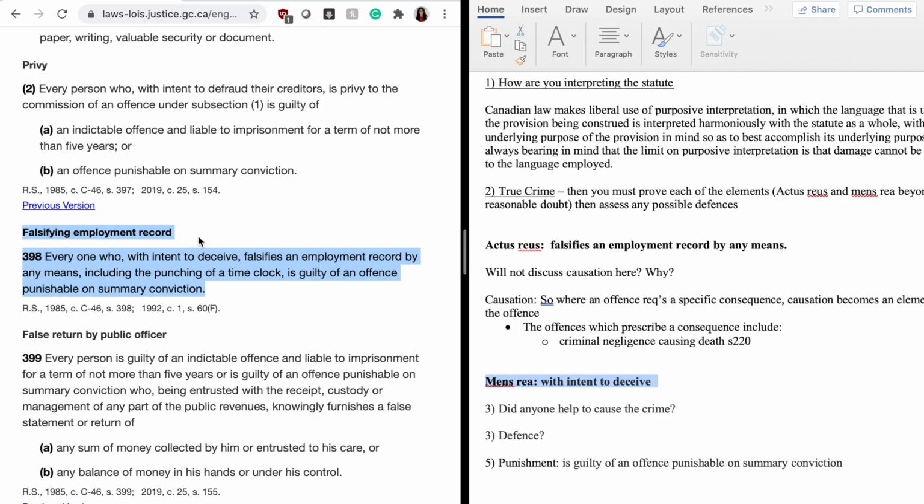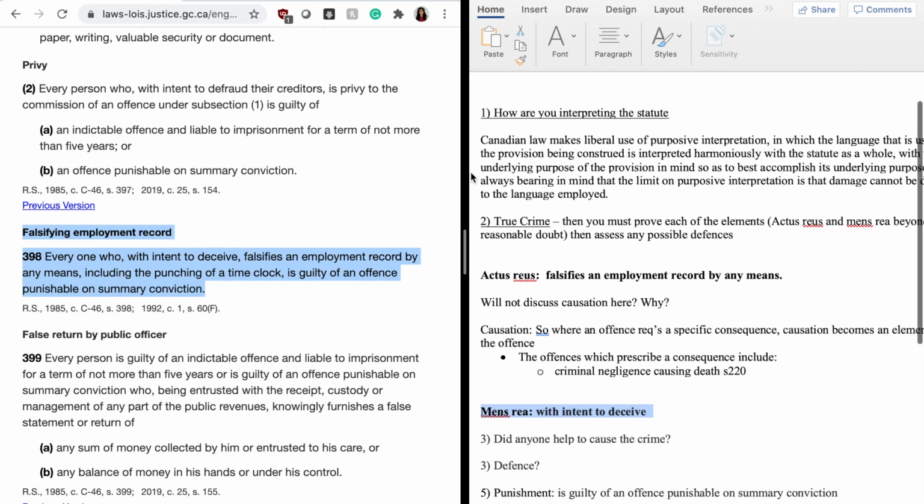I have the criminal code, and I've picked this provision, which is section 398. And on the right side, I have some points that I'm going to walk you through. Now, this is a criminal offense, and I'm not talking about regulatory offenses. There's a difference between a criminal offense and a regulatory offense, and you can look at the difference on the syllabus.